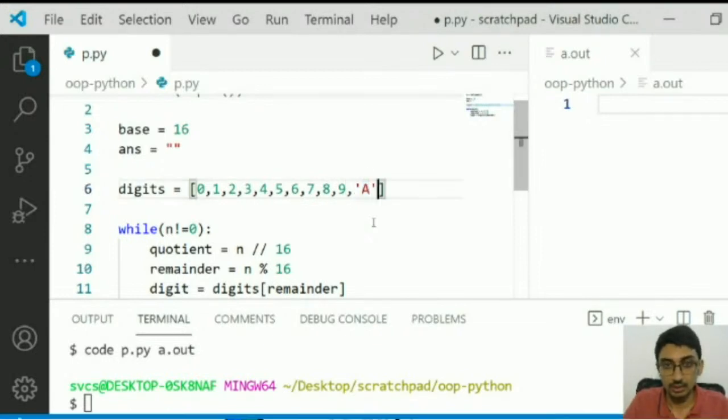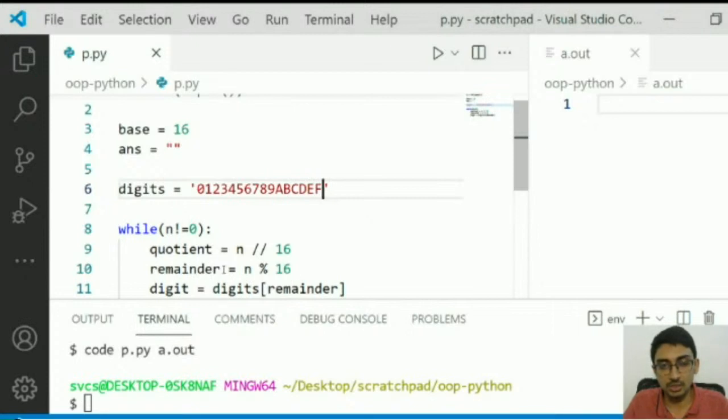Actually we can do even better. Let's not even create a list, let's just create a string: 0, 1, 2, 3, 4, 5, 6, 7, 8, 9, a, b, c, d, e, f. Now if this remainder is 0, we will pick 0 from here.